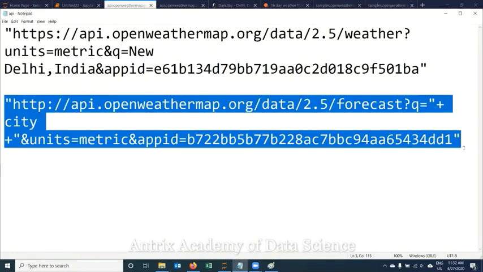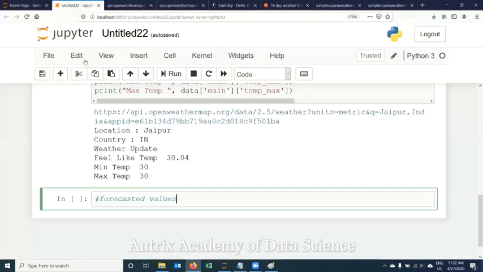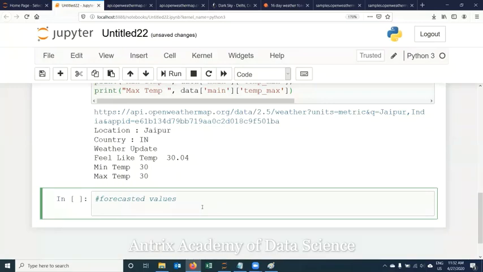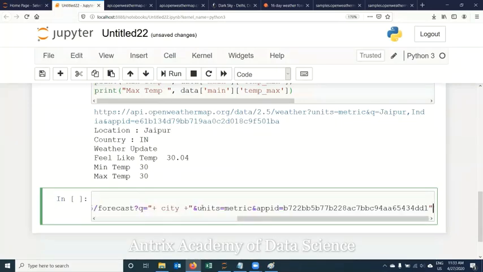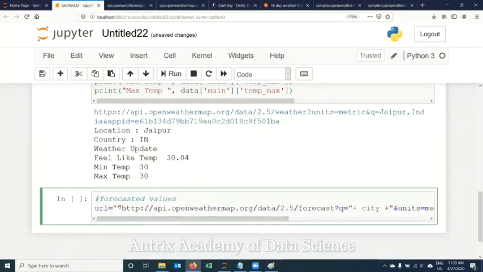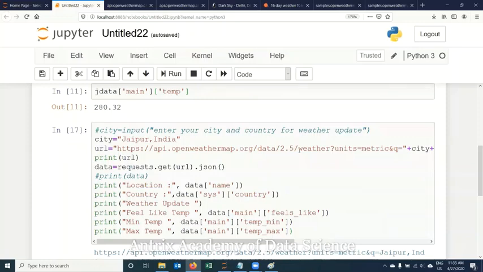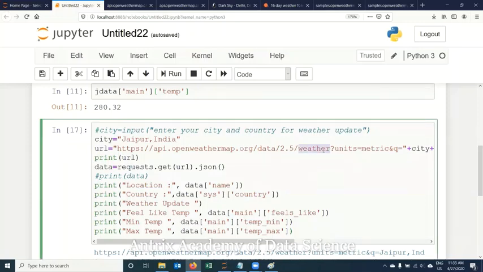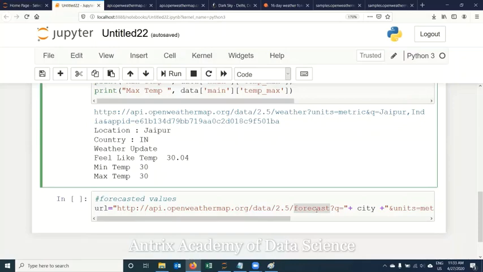I'm referring to this path again. I'll say request, or let me take a URL separately so that I can print it. And then I'll say okay. Now here you see the change. We are using forecast. Earlier we were using normal weather. So we are hitting different URLs altogether. Depending on the URL path, you will get data. Earlier we used weather, which is current weather. Now we are referring to forecast.